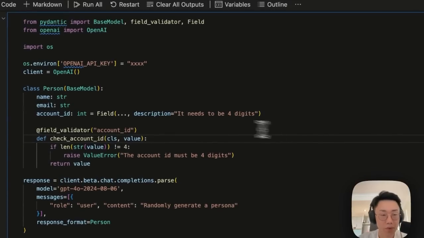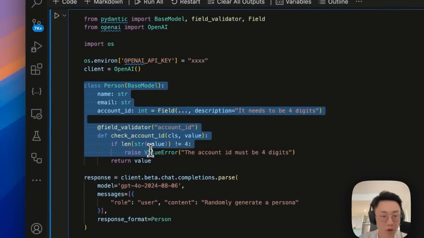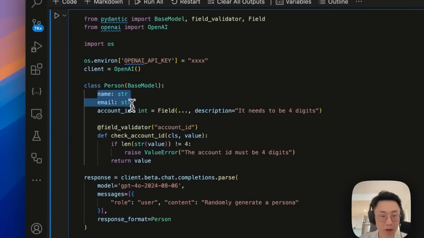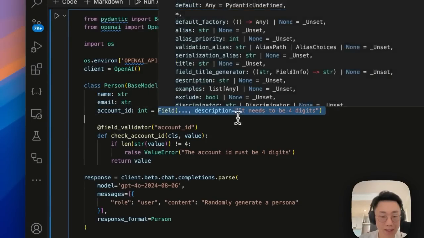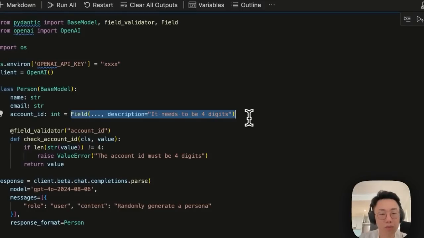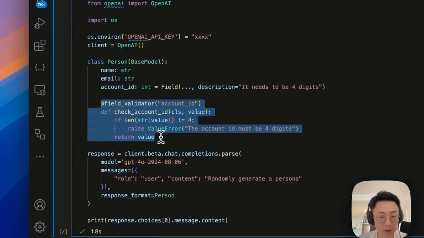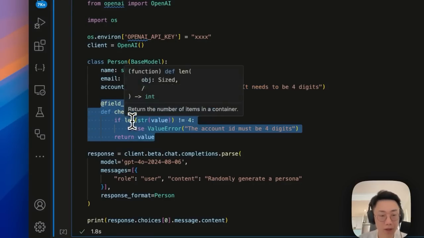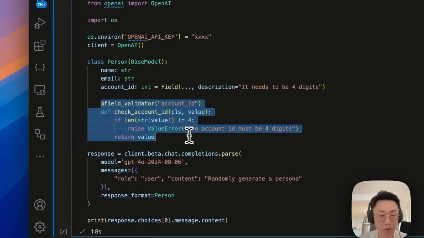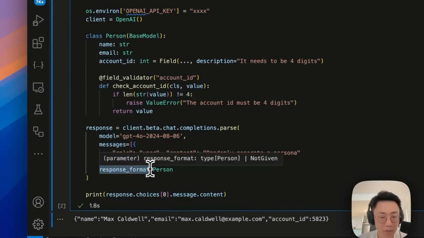So as a quick example, I can create a Pydantic model called Person with name, email, and account ID. And for each field, I can define the type, as well as adding a description to further prompt the large language model about how this data should be generated. And you can also put a custom validator here to check if the length of this account ID is not 4 digits, then error out. And then all you need to do is just set up a response format to be this Pydantic class that you define and run it.